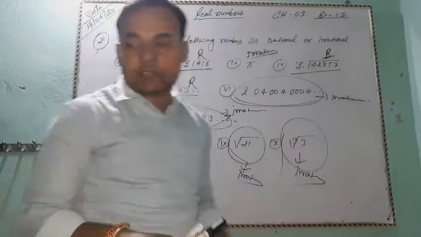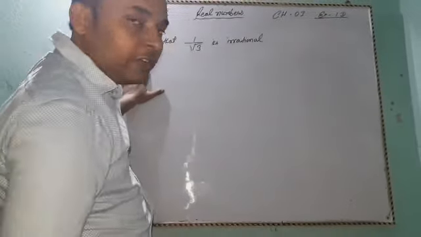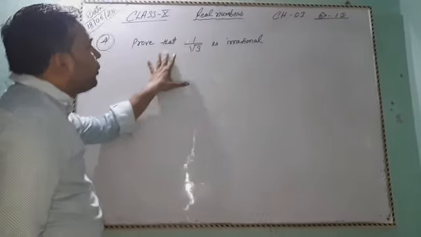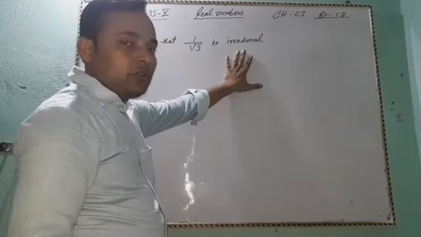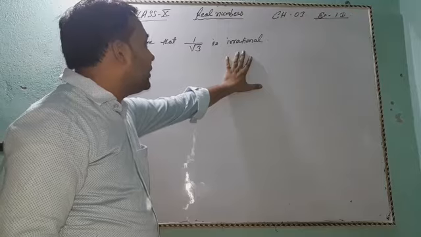Okay, next, question number 4 of exercise 1D. Prove that 1 by root 3 is irrational.